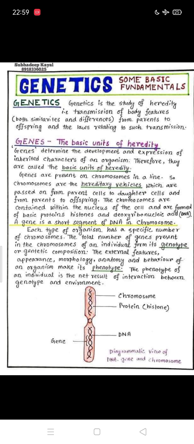So genetics is the study of inheritance or the transmission of different characteristics from the parents to the offspring, and the genes are the unit of inheritance. And where are the genes located? Genes are located on the chromosomes.